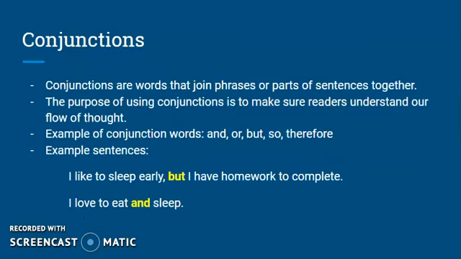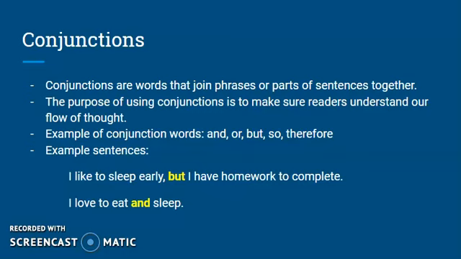So first, what are conjunctions? Conjunctions are words that join phrases or parts of sentences together. The main purpose of using a conjunction is to connect two thoughts that you want to show to your reader, so that your readers understand the flow of thought. Examples of conjunction words are and, or, but, so, therefore.